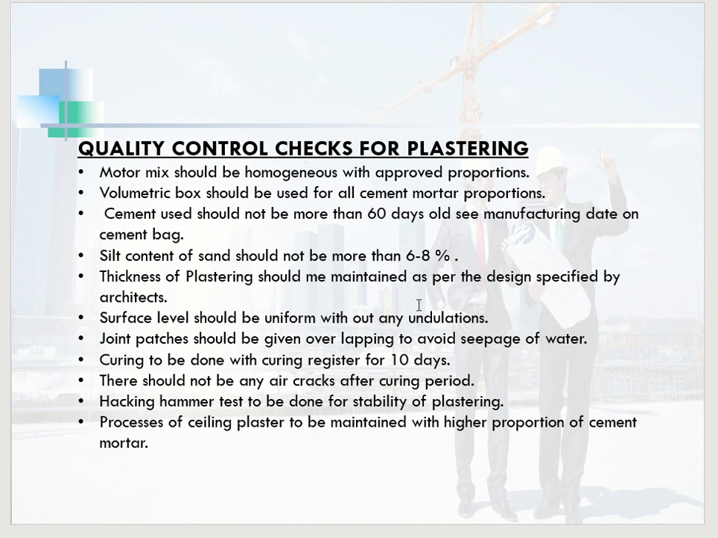Thickness of the plastering should be maintained as per the design specified by the architects. Surface level should be uniform without any undulations. Joint patches should be given overlapping to avoid seepage of water. Curing to be done with a curing register for 10 days. There should not be any cracks after the curing period. A hacking hammer test should be done for the stability of the plastering. The process of sealing plaster to be maintained with a higher proportion of cement mortar.